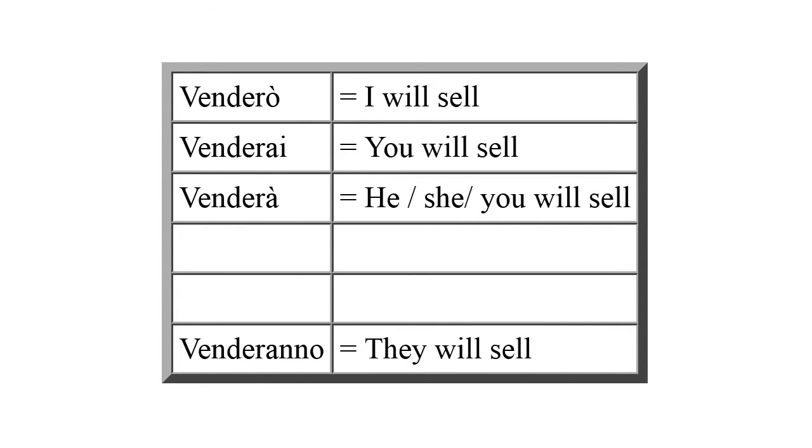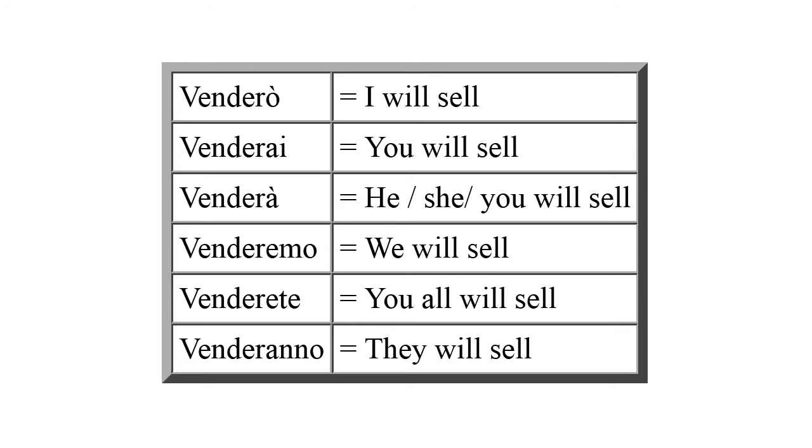There are two forms missing, which are we will and you all will. They do not really fit in with this approach. The we will form is venderemo, we will sell. The word for you all have is avete. The you all will ending is just the ete part, which gives us venderete, you all will sell. If you do not like this approach, of course, you can just learn the endings by rote.